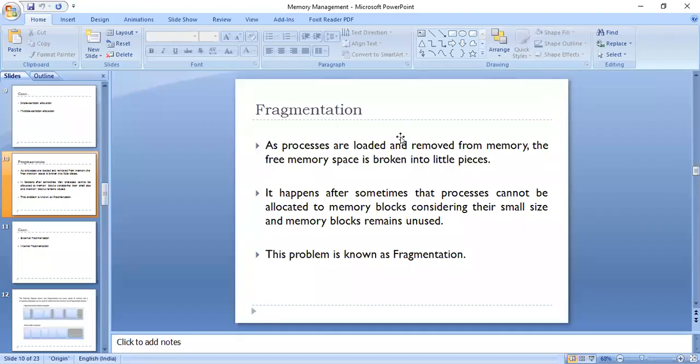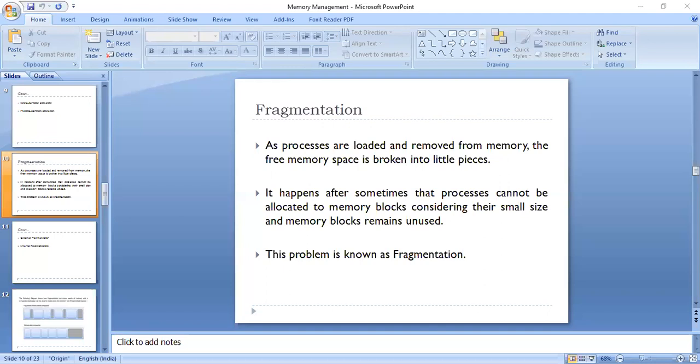So, what is fragmentation? Basically, fragmentation is a process in which processes, when loaded or removed from the memory, leave certain empty spaces.